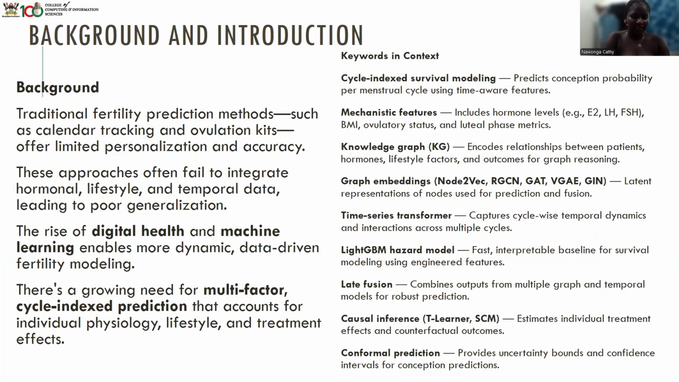So, historically, fertility prediction relied on simple calendar methods or ovulation strips. These approaches often failed to account for individual variability. With the rise of digital health and AI, we now have the opportunity to integrate clinical, lifestyle, and psycho-index data to build personalized, interpretable models. This project aims to do exactly that.